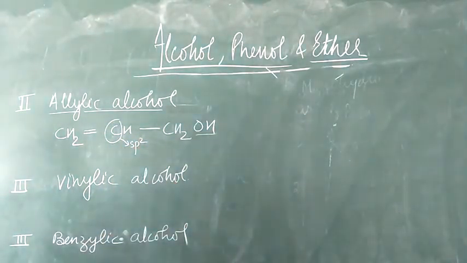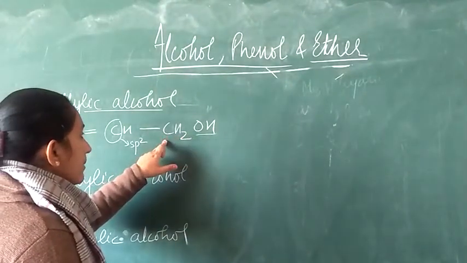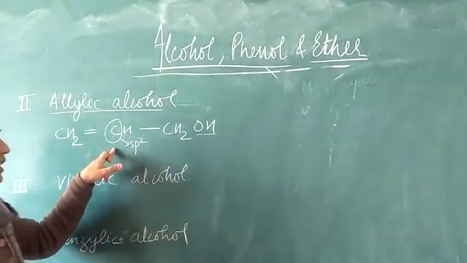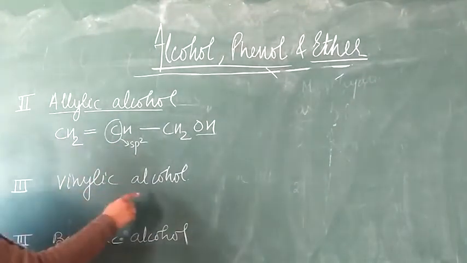So allylic alcohols are the alcohols in which the hydroxy group is attached to an sp3 hybridized carbon atom which is adjacent to the sp2 hybridized carbon. Right? Now what is the vinylic alcohol?